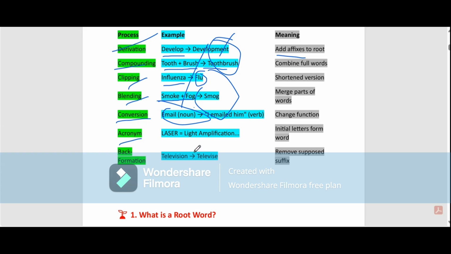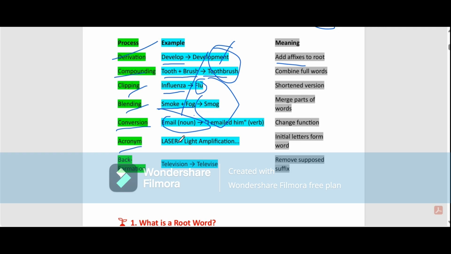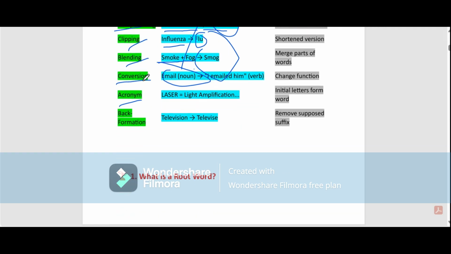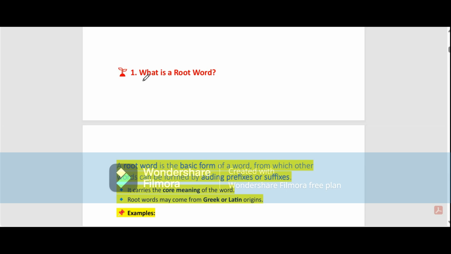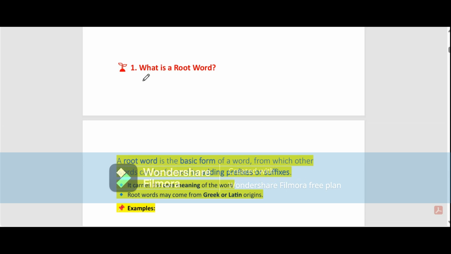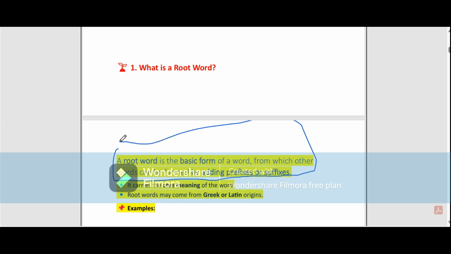Let's go to another topic: what is a root word? A root word is the basic form of a word, from which other words can be formed by adding a prefix or suffix. Adding a prefix or suffix to the root word gives another meaning. It carries the core meaning of the word. The root word may come from Greek or Latin origins. Let us see some examples.